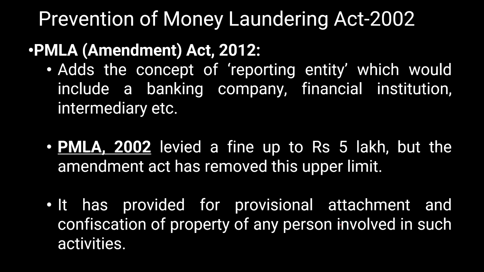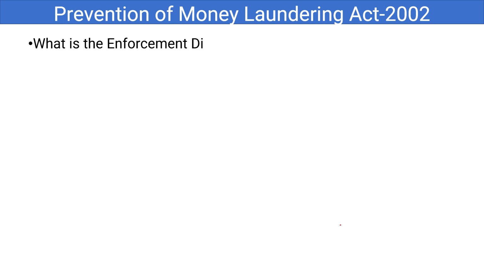So there is an amendment in 2012 that adds the concept of reporting entity. A reporting entity includes banking companies, financial institutions, intermediaries and post offices, etc. Reporting entity means the CTR and STR I have told you about earlier, regarding suspicious transactions and transactions above 10 lakhs. And PMLA 2002 levied a fine up to 5 lakhs, and the amendment has removed this upper limit, I have told you. It also provided for provisional attachment and confiscation of property of any person involved in such activities. So that is there.